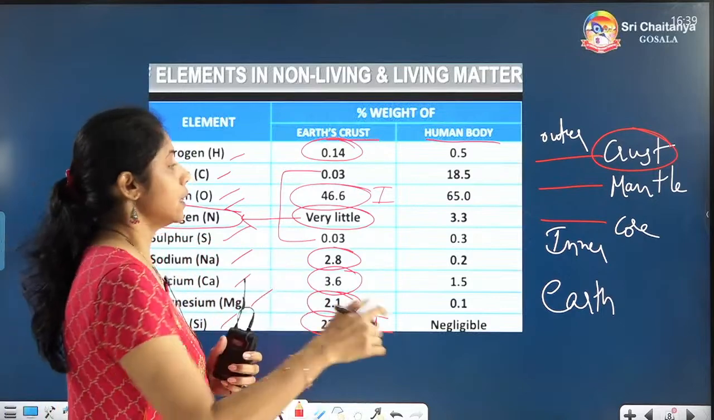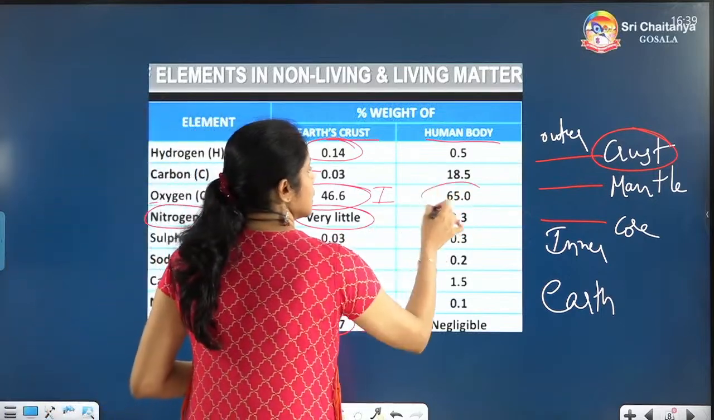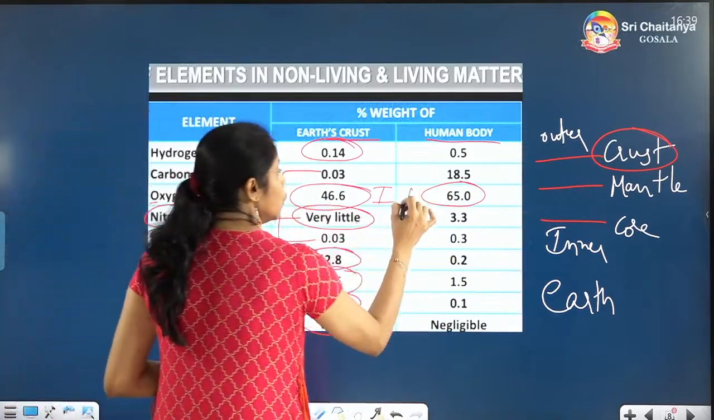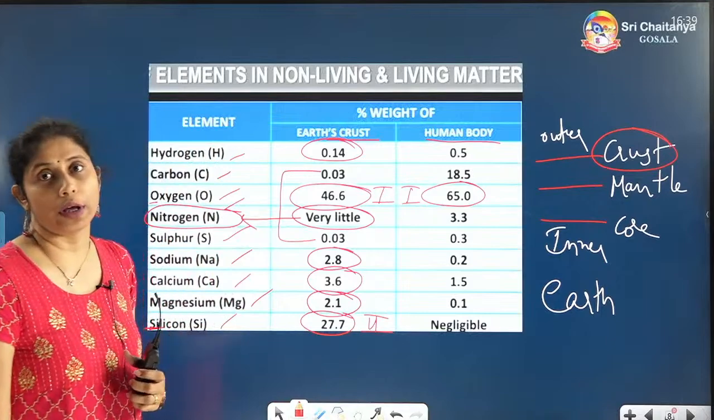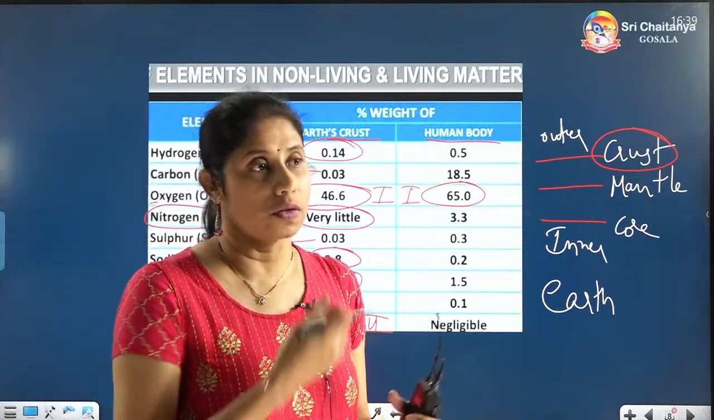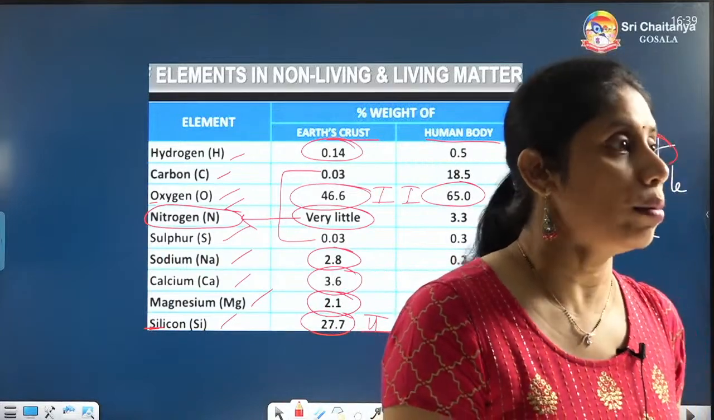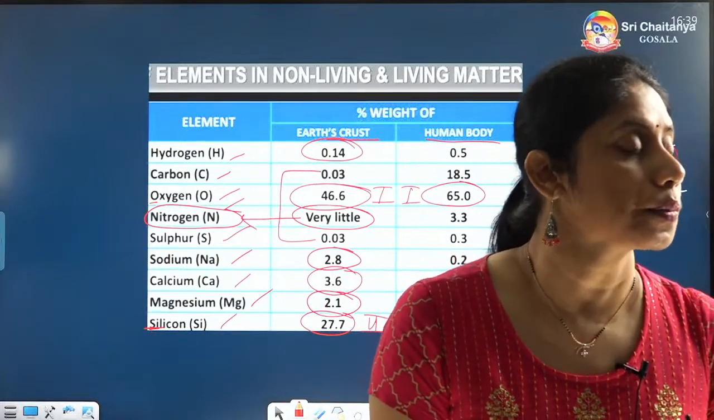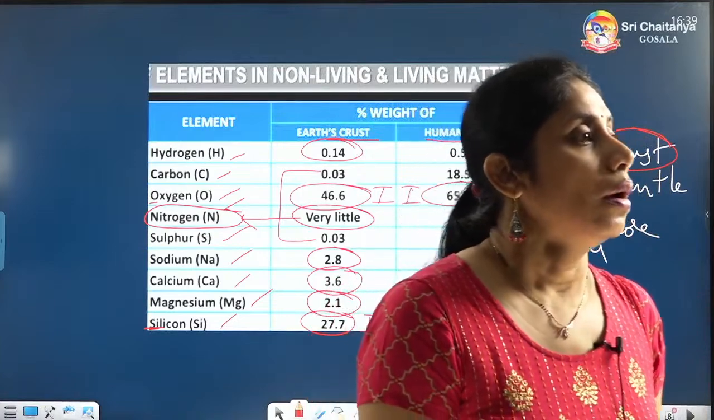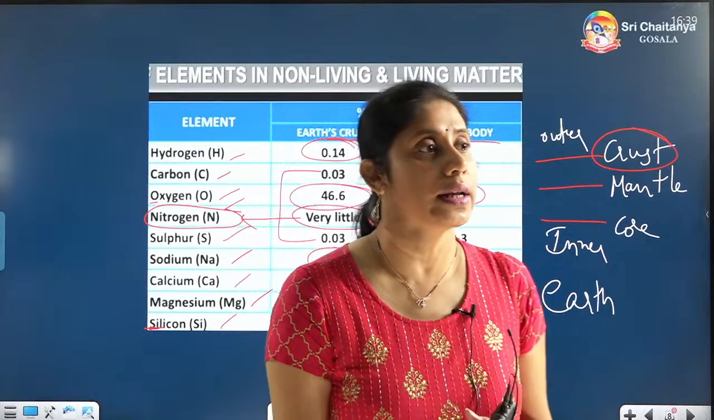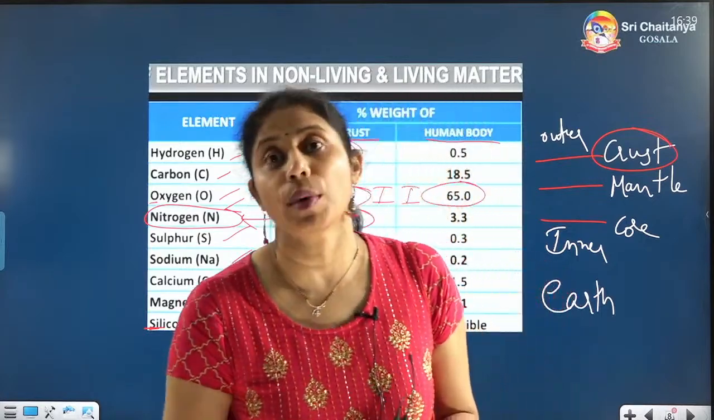So the highest in the human body is which one? 65%. That is again oxygen. So oxygen is the first one even in the human body. We respire oxygen; the oxygen gas is what we respire. Oxygen in the human body is the highest, yes. In the Earth's crust, aluminum is also there, but we are not considering that part because it is not there in the human body.